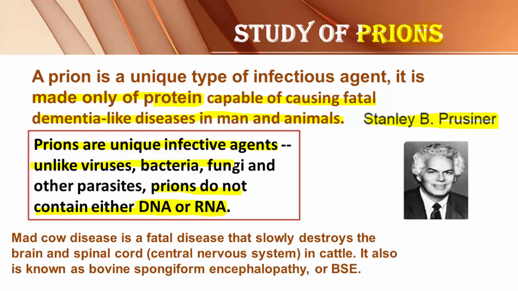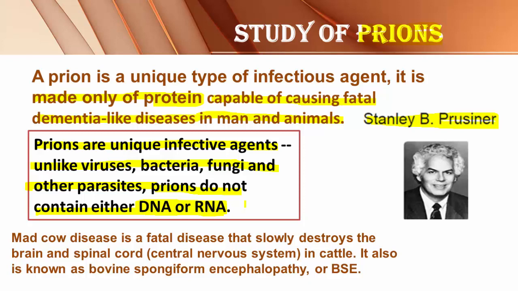Unlike viruses, bacteria, fungi and other parasites, prions do not contain either DNA or RNA. That means in bacteria, virus, fungi, even other parasites, other disease-causing organisms, they contain DNA or RNA as the genetic material. But in case of prions, the genetic material is completely absent.